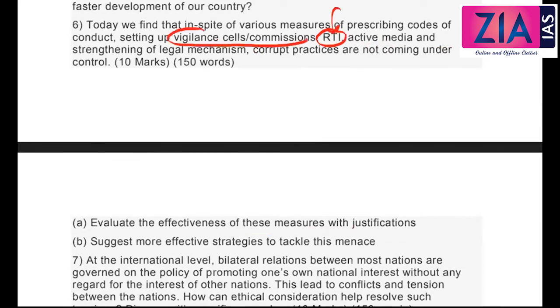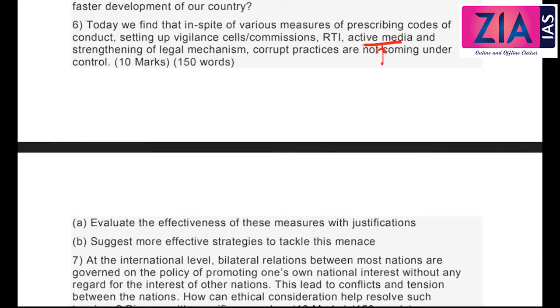Vigilance cells and commissions. What is the problem with them? Actually, they lack power. They don't have much power. They need sanctions from the government, and in all these ways their hands are also tied. Media, we have just discussed the problem with the media, the fourth pillar of democracy, but there is also internal corruption you can talk about.